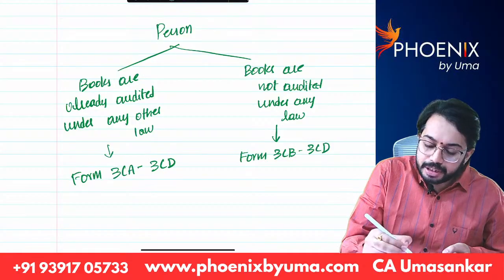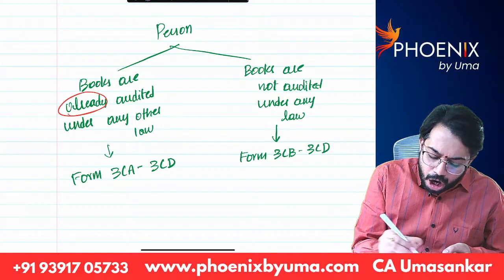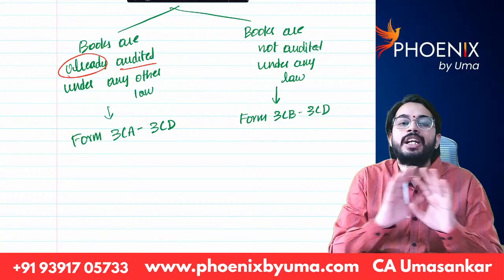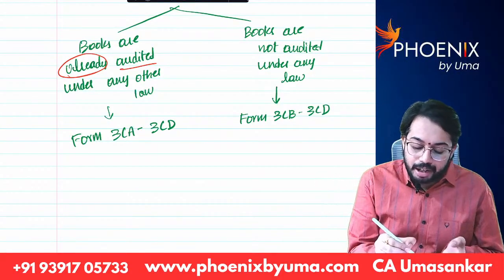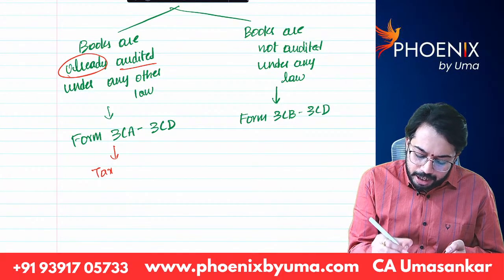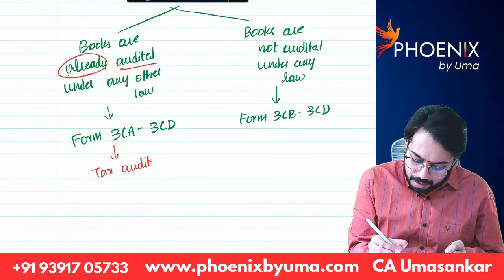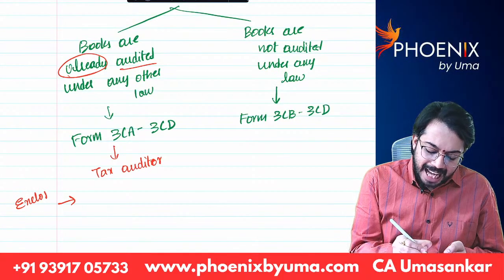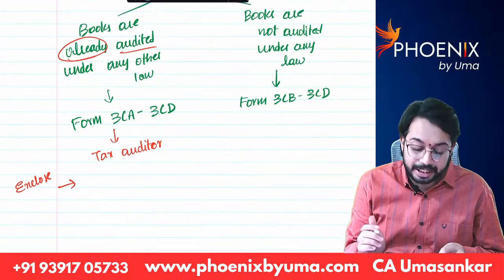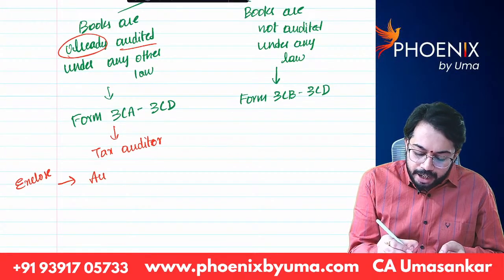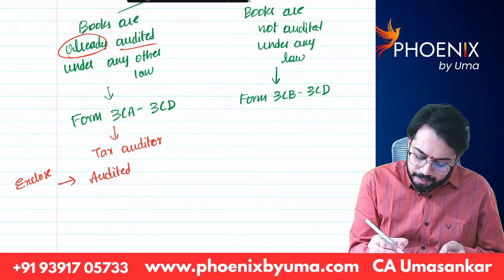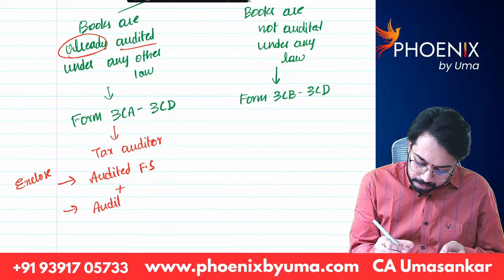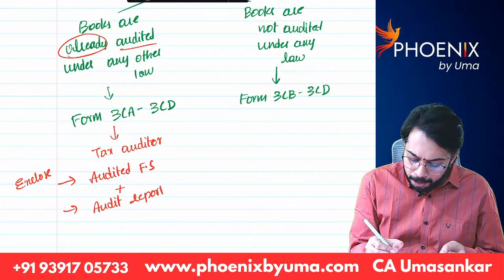If books of accounts are already audited under any other law, in that case, from scratch, audit will not be done. What will the tax auditor do? Tax auditor will enclose, that means attach. Enclose means nothing but attach. He will attach audited financial statements and audit report under other law.